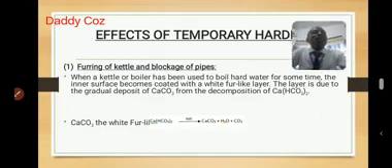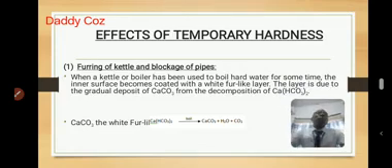Now, what are the effects of temporary hardness? What are the effects of temporary hardness? The number one and the most common effect of temporary hardness is furring of kettle and blockage of pipes.